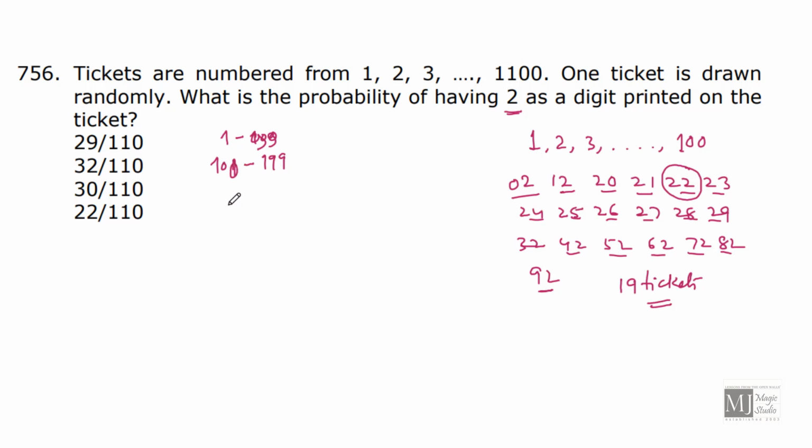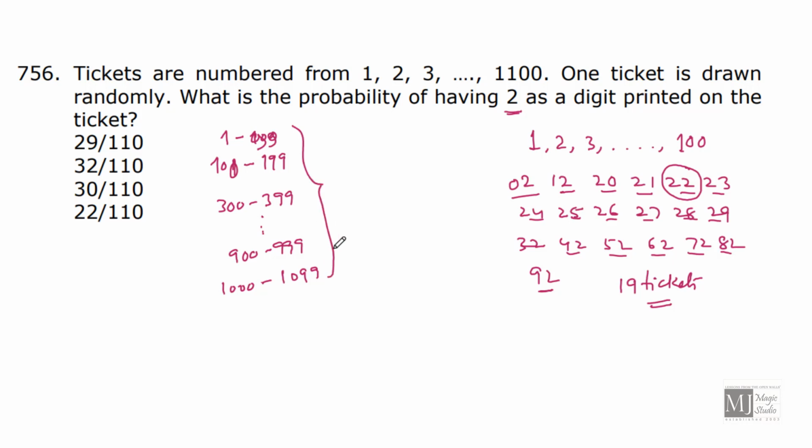I'm leaving the group of 200 to 299 for the time being. Then we will have groups of 300 to 399, till 900 to 999, and then 1000 to 1099. So how many groups will we have? We will end up having 10 groups, isn't it? We have left out 200 to 299 for the time being.